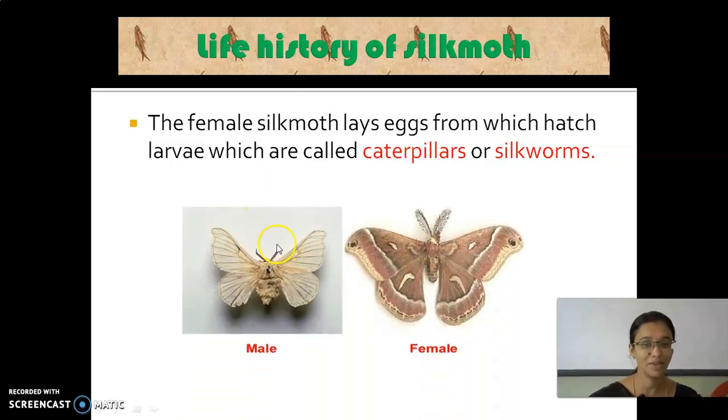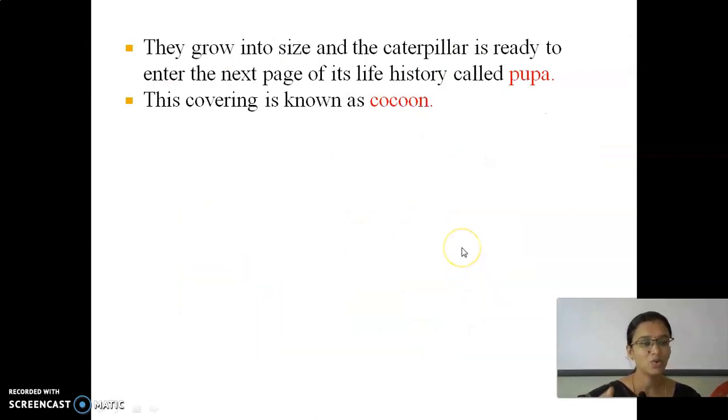You are able to see the picture of the male and female silk moth. Who lays eggs here? Yes, very good. The female silk moth lays eggs. And after that, what happens? The caterpillar or silkworm comes out. It starts to eat and grow. After the growth process is completed, it emits fibers, its saliva. Afterwards it spins fibers all around itself. The next stage is called the pupa stage.